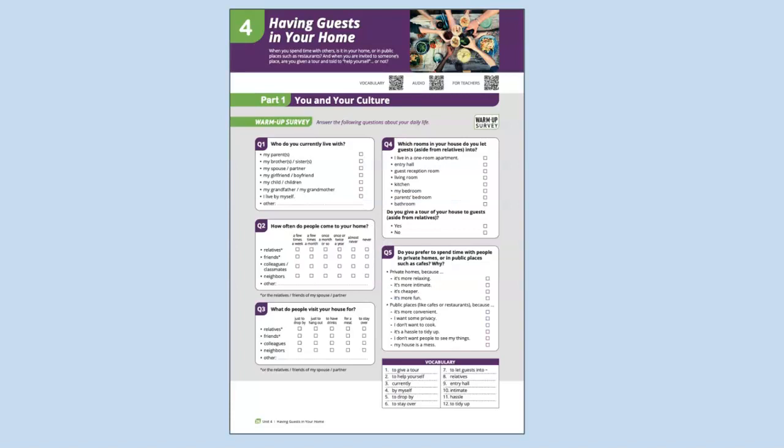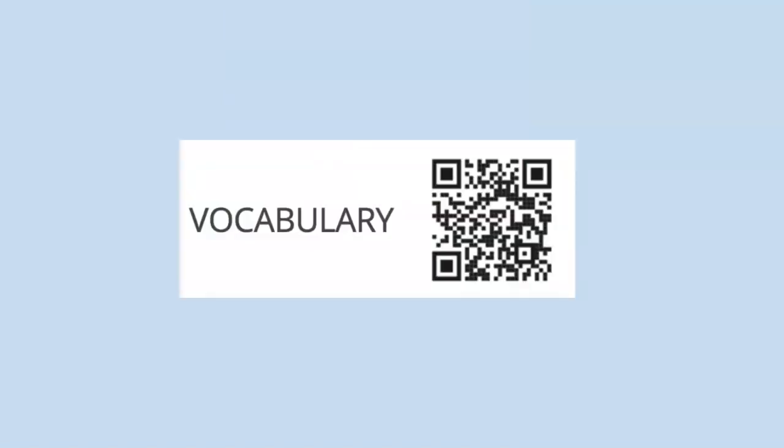QR codes. Accessing the vocabulary QR codes opens online vocabulary lists, which give translations of all the key vocabulary found in boxes at the bottom of each page. These are protected by a password, which your teacher can give you if they choose to.